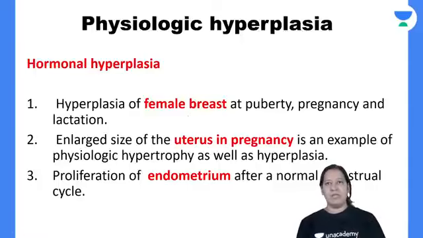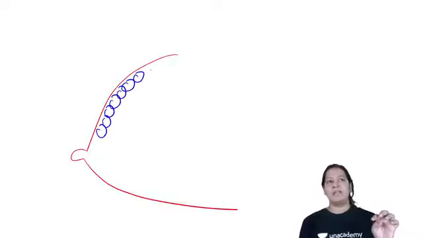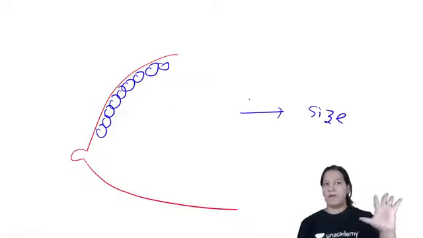The female breast, during puberty, pregnancy and lactation. Let me draw. This is a female breast. This is the nipple. The female breast is made up of cells. These are the cells of the female breast. The female breast has a normal size because of the normal number of cells.